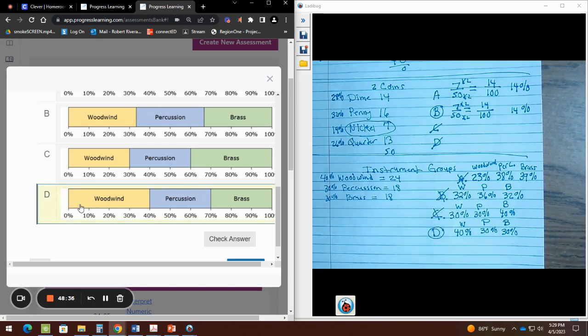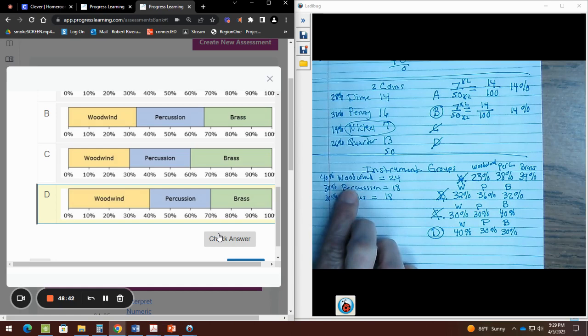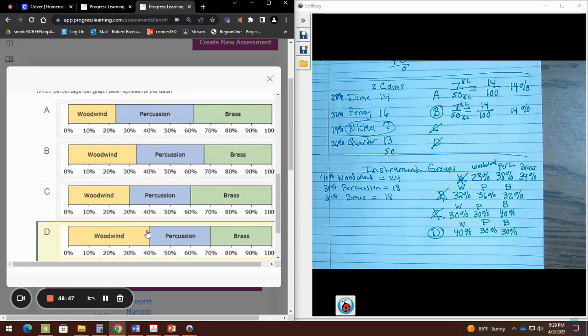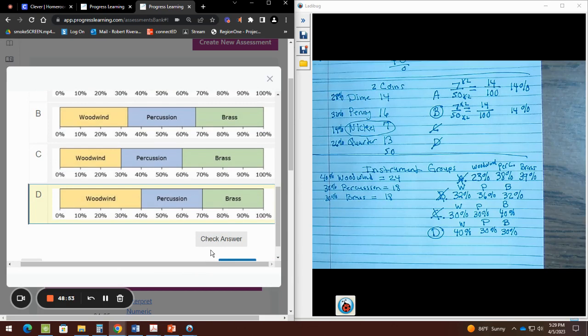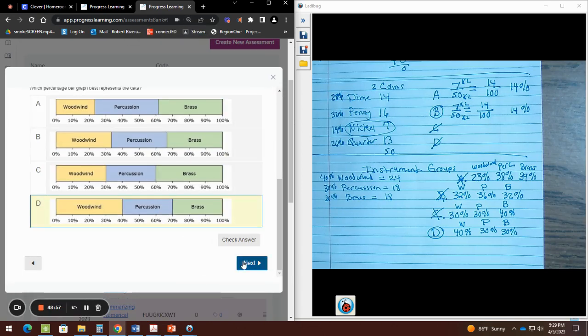For yours, of course, your answer might not be D, so please pay attention to this 40, 30, 30. 40 woodwind, percussion 30, and 30 brass. You can go look for your book. Some of you have letter D and A, and some of you have letter D and B, so be careful when you're selecting the answer because I randomize the choices. Okay, so mine is D. Yours might be another one.